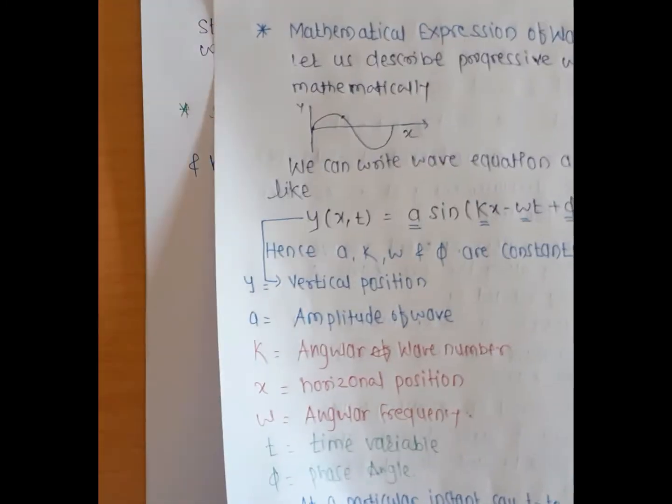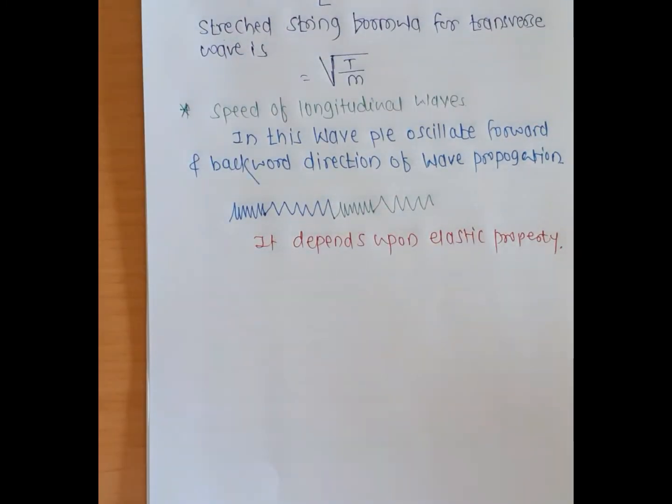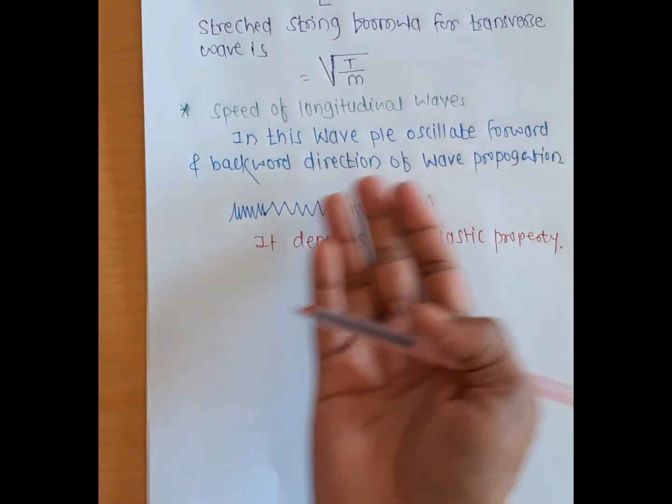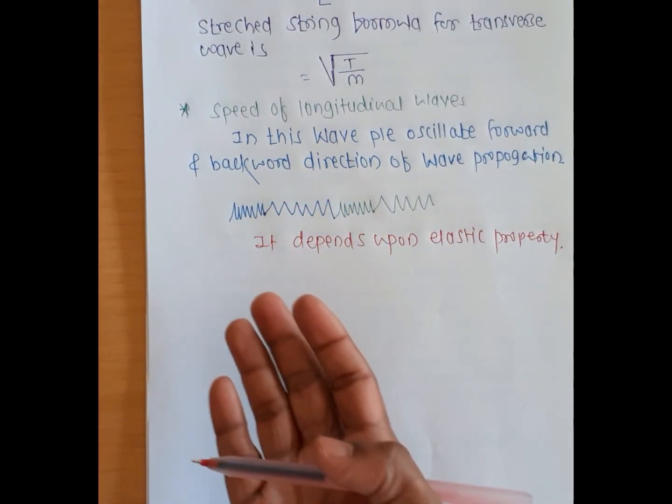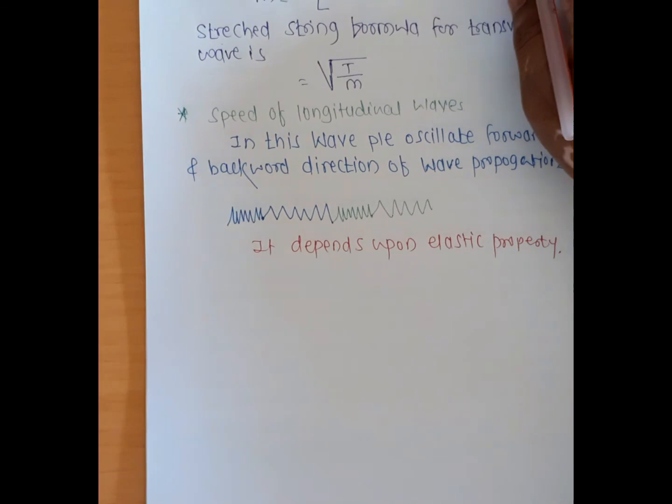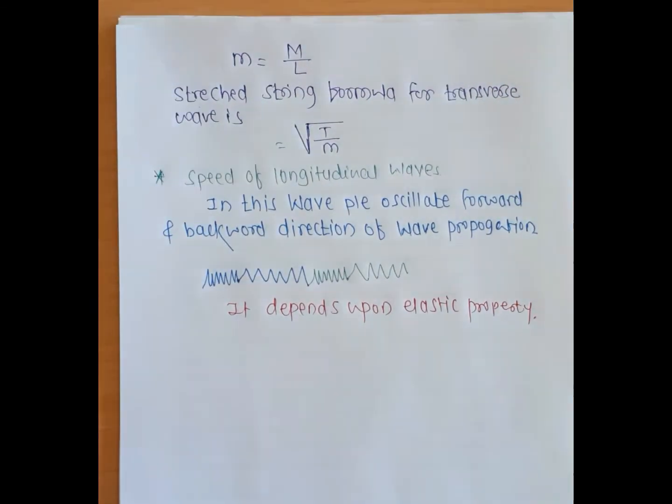After that we discussed the speed of traveling waves. The speed of transverse waves depends upon the tension of the string and the mass of the string; it does not depend on the wavelength and frequency of that wave. The speed of longitudinal waves depends upon the elastic property of the medium.